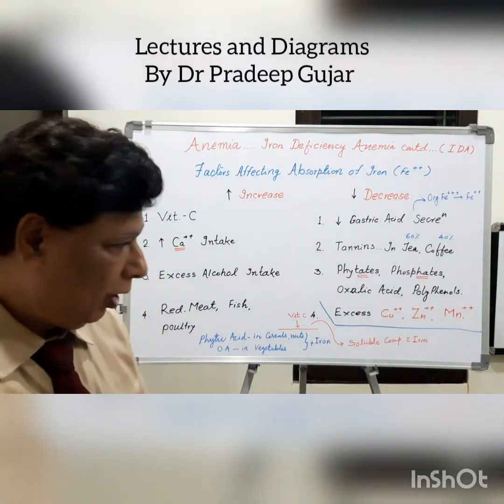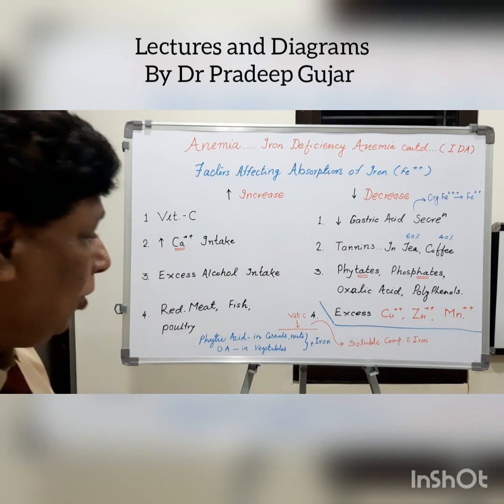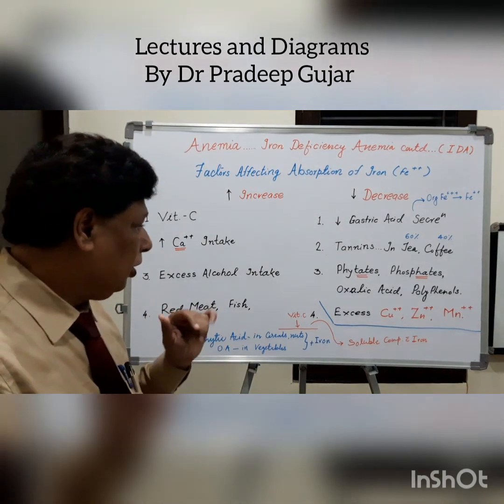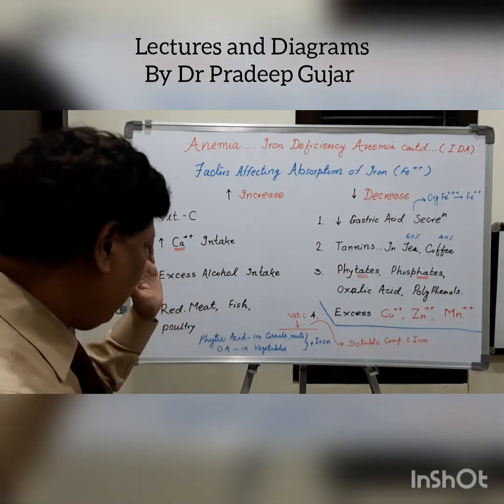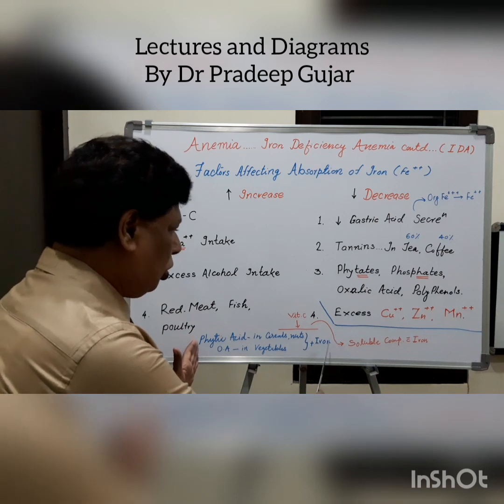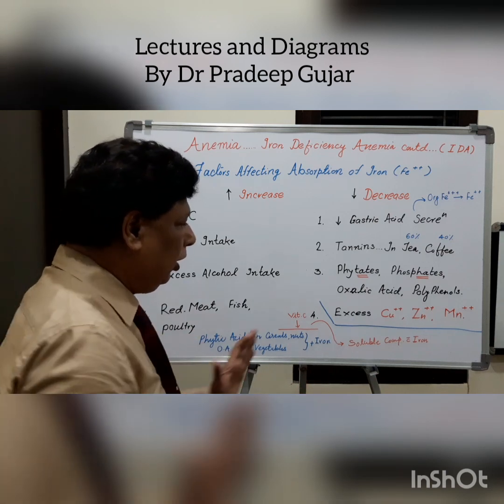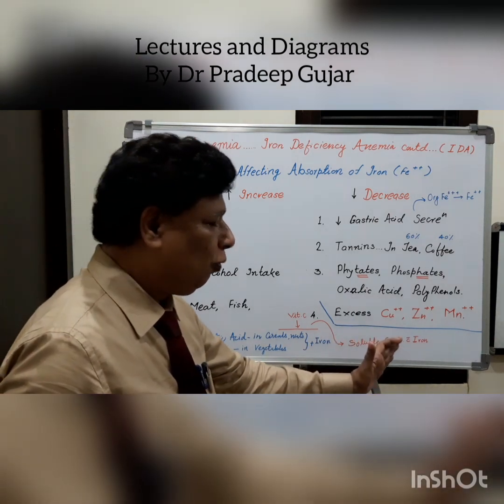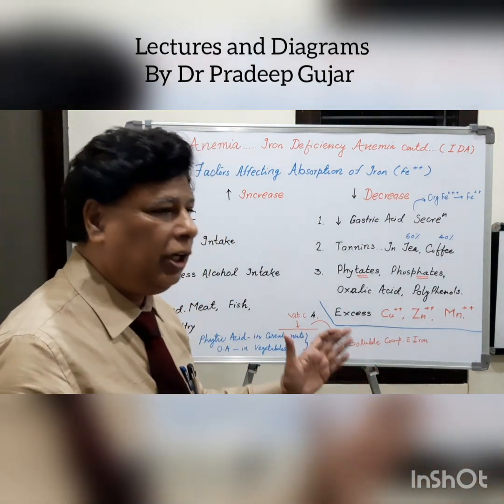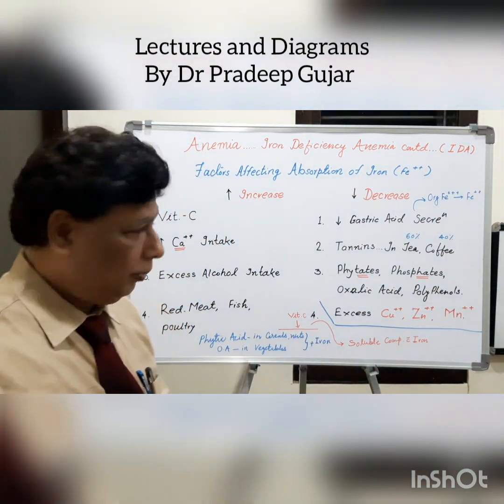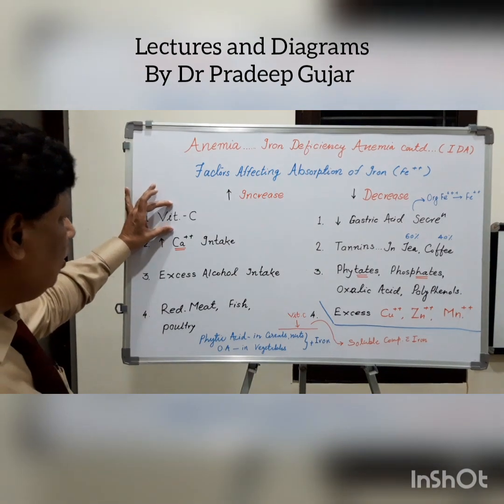Now here is the role of vitamin C. What does vitamin C do? Vitamin C directly acts on this combination, and a soluble form of the compound is formed with the iron, and iron is absorbed. Right? That is the role of vitamin C.